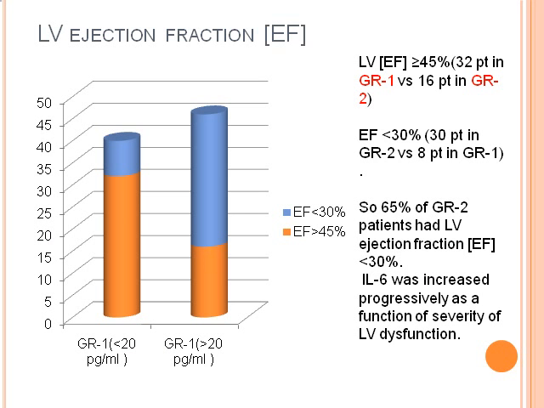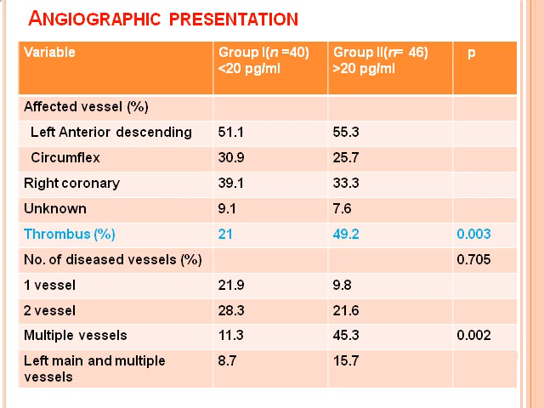Ejection fraction, which I have told, more than 32 patients are in group 1, and it has been seen that less than 30% is more prominent in group 2, where the interleukin 6 is more than 20.